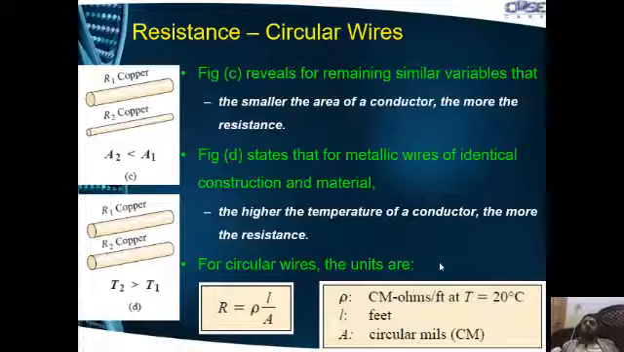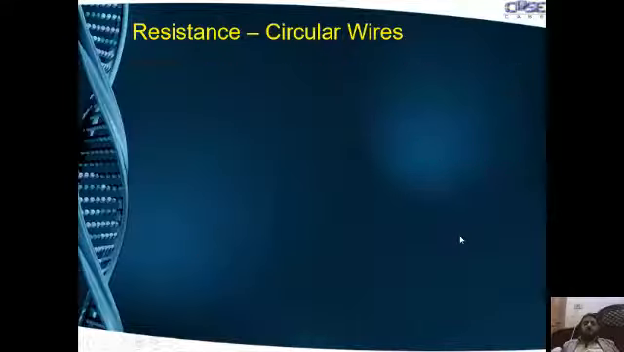Mostly in our applications, most of the conductors we see around us are circular in nature, just like in power cords, in home wiring, and in transmission lines, all are of circular shape.